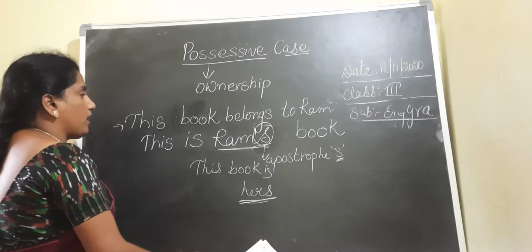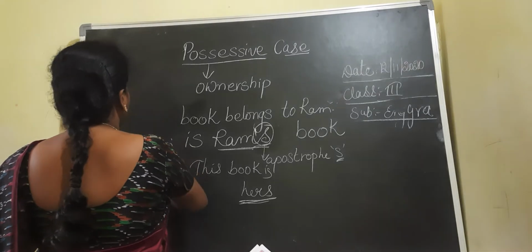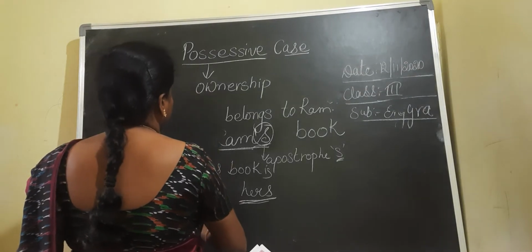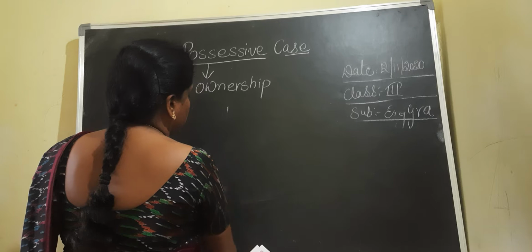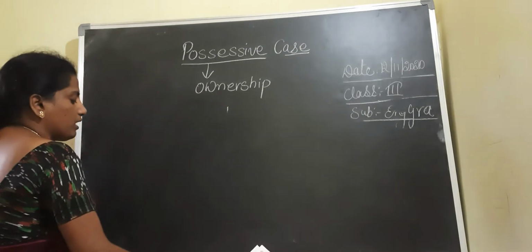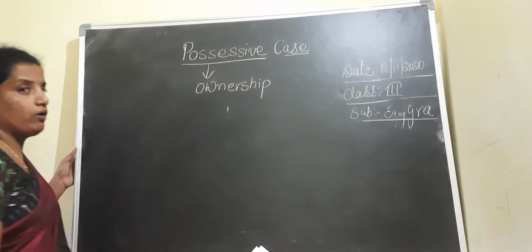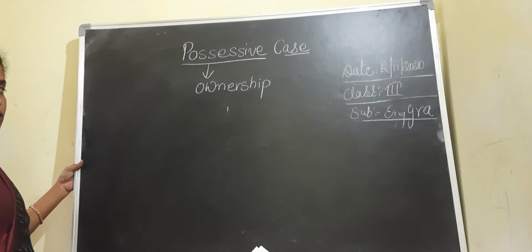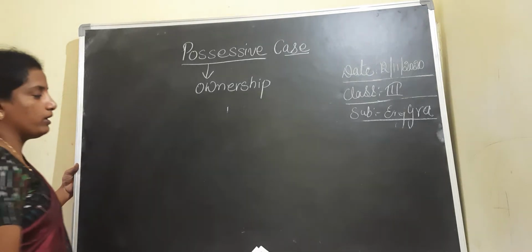Now coming to the nouns which are plural and which end with s. This is all about the singular. Now let us talk about the plural nouns. How to denote the possessive case of a plural noun.